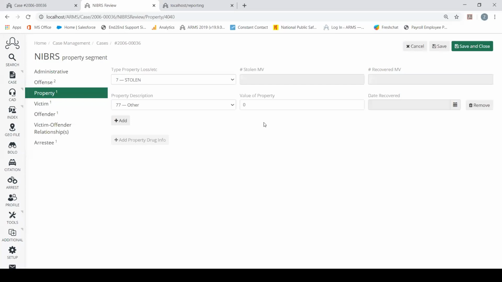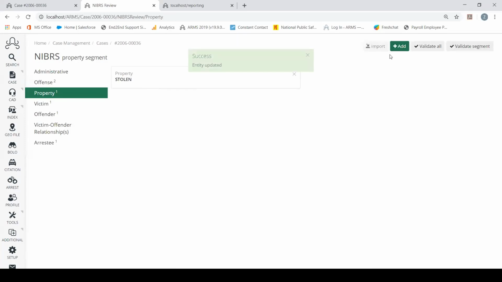and click on it. I know that from my error, it told me that I needed a value of property based on this petty larceny that I have added in as an incident. So I need to add in a value of property. If I add in a value below 500, which is set in my system, I hit save and close. You can see that we have a success and our segment has 100% been validated and we are good to move forward. Same thing goes for the victim.